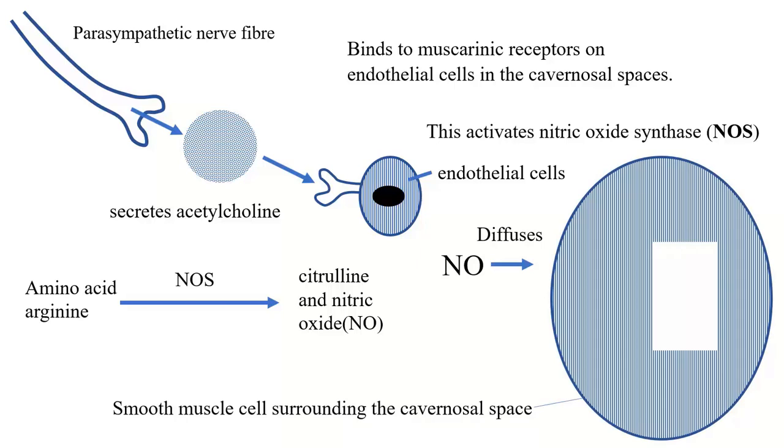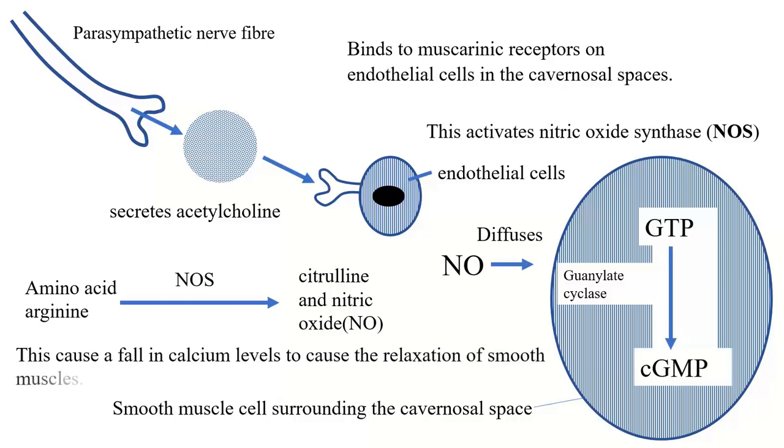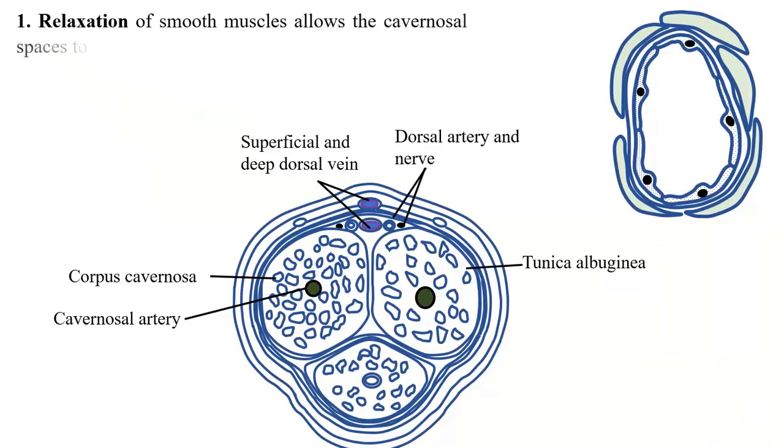When the nitric oxide diffuses into this cell, it activates the enzyme guanylate cyclase. This converts GTP to cGMP. This cGMP causes a fall in calcium levels to cause relaxation of the smooth muscles. When the smooth muscles relax, the tissue gets filled up with blood and it increases in size. Erection. Relaxation of smooth muscles allows the cavernosal spaces to expand and become filled with blood.